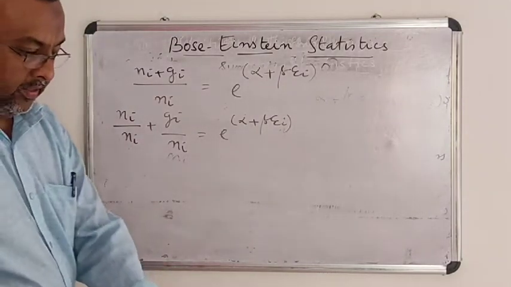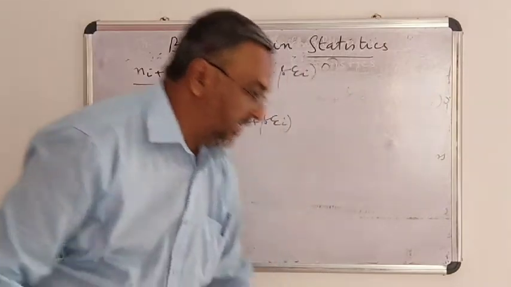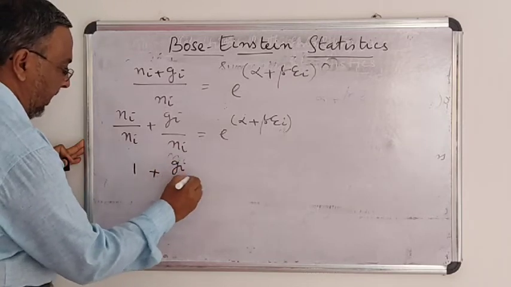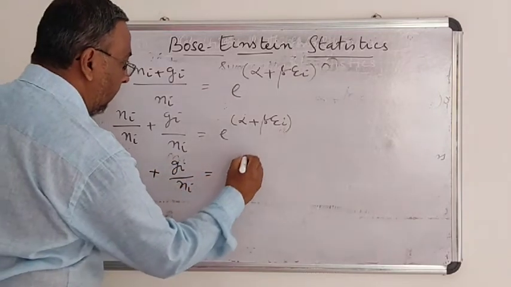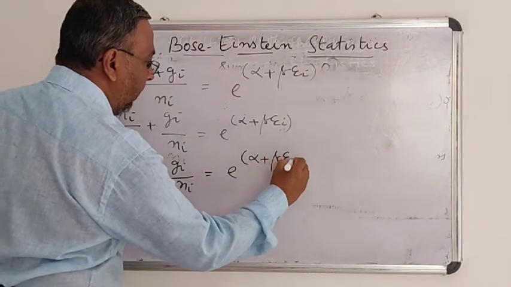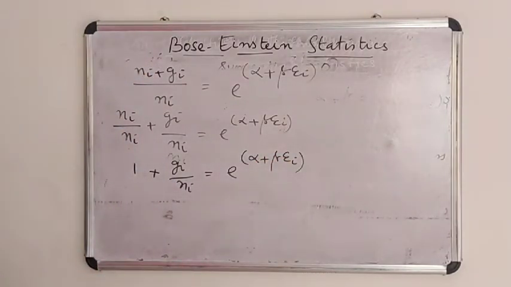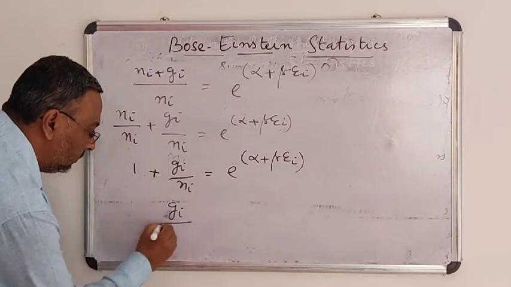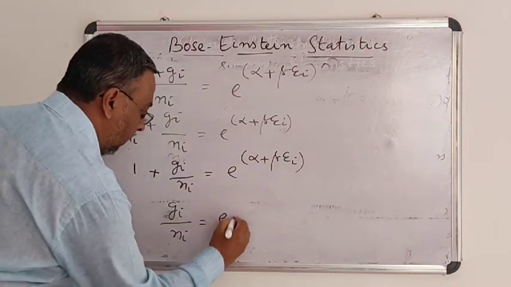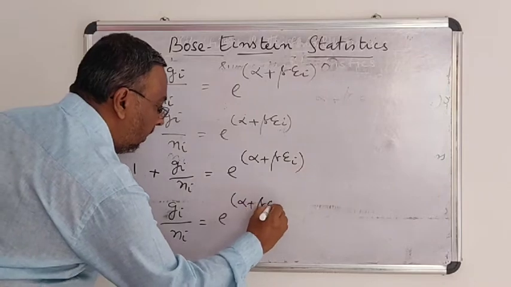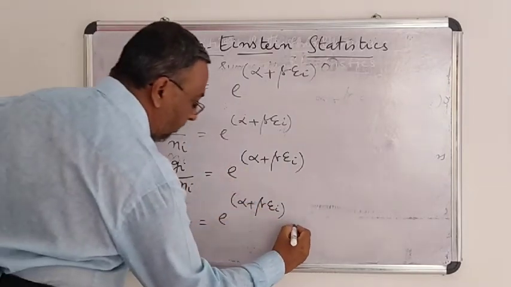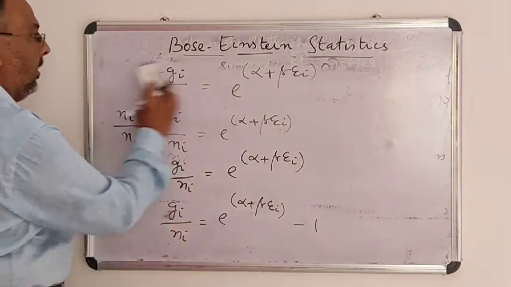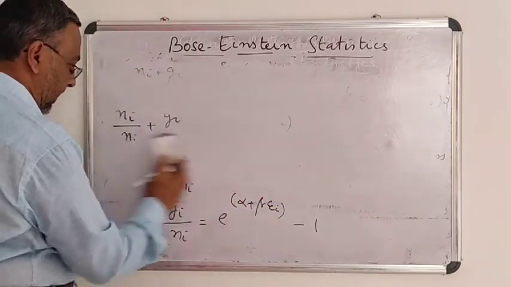Then I can write this Ni by Ni, which is 1, plus Gi divided by Ni equals e power alpha plus beta ei, or Gi by Ni equal to exponential of alpha plus beta ei. When this 1 goes there, it will be minus 1.